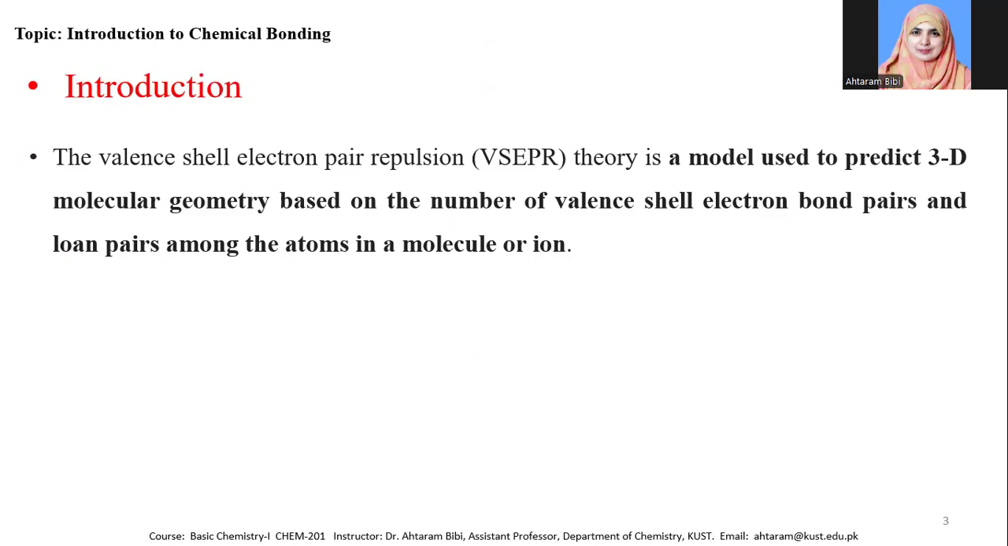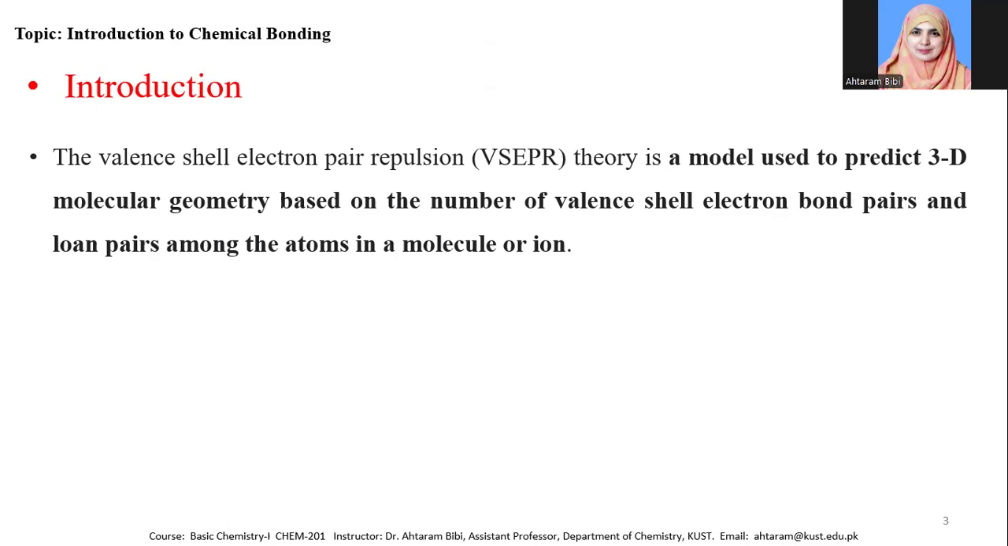The valence shell electron pair repulsion theory, which is shortly known as VSEPR, is a model to predict the molecular geometry based on the number of valence shell electron bond pairs and lone pairs among the atoms in a molecule or ion. According to this theory, the bonded pairs of electrons and the lone pairs of electrons arrange themselves in a way to minimize the repulsion. So they are at maximum distance to minimize the repulsion between the lone pair and the bond pair.